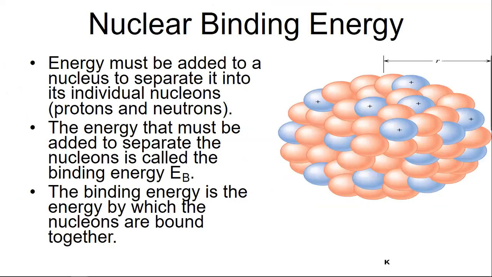Our next topic is nuclear binding energy. Energy must be added to a nucleus to separate it into its individual nucleons, like protons and neutrons, and the energy that must be added to separate the nucleons is called the binding energy. The binding energy is the energy by which the nucleons are bound together. These are the three ways we can define nuclear binding energy.